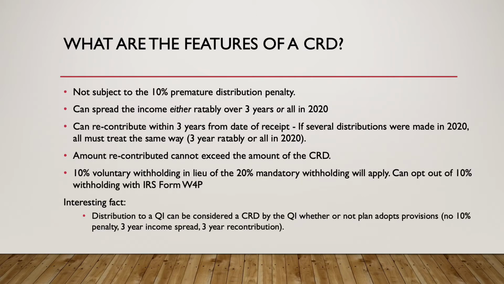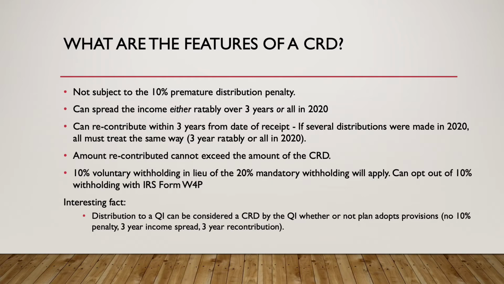So the features of a CRD, what's so beneficial about it? Well, first and foremost is if you're under 59.5, it is exempt from the premature distribution penalty for those under age 59.5. With regard to the amount that you must include in income, it can either be included in income all in 2020 or ratably over 3 years. The participant also has the ability to recontribute within 3 years from the date of receipt of the CRD back to the plan or IRA.